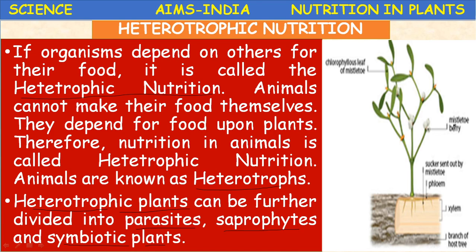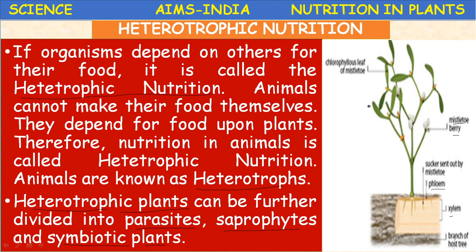Mistletoe is one example of these parasitic plants. It is growing on the branch of the host plant, on the host tissue, the xylem and phloem tissue.